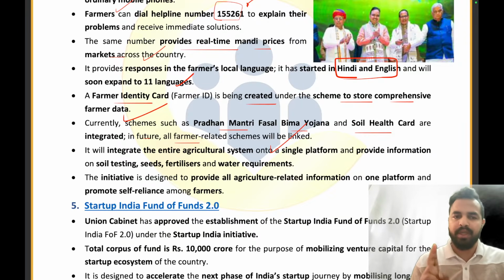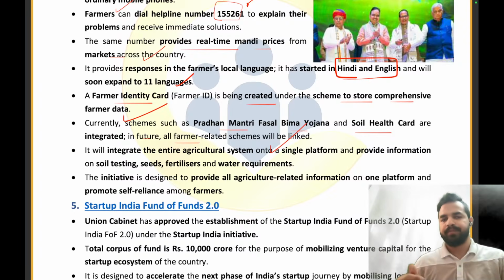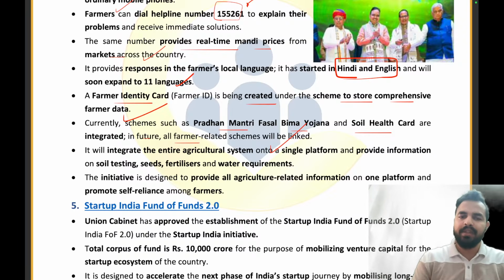ठीक है, इनको इंटीग्रेट किया है। और इन फ्यूचर आगे आने वाले टाइम में वी विल बी इंटीग्रेटिंग ऑल द फार्मर रिलेटेड स्कीम्स विद द भारत विस्तार. This will integrate entire agricultural system onto a single platform and provide information on the soil testing, seeds, fertilizers, and water requirements. Clear, everyone? I hope that this is clear to all of you.